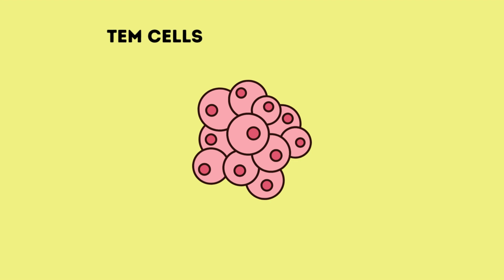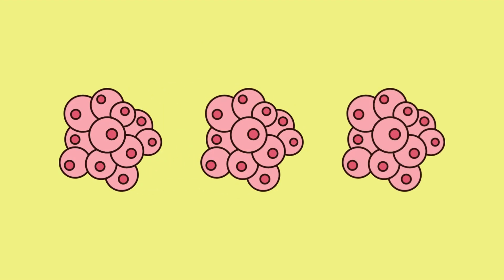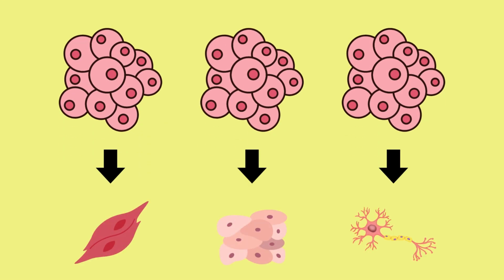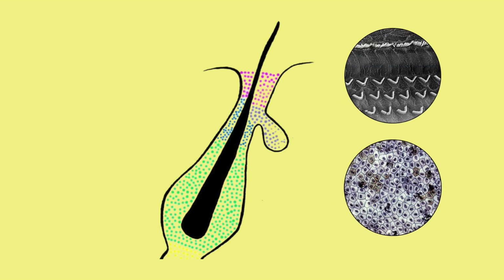Let's shift our focus to stem cells, which stand out due to their remarkable ability to divide and transform into a variety of different cell types. Unlike most specialized cells that lose the ability to divide, stem cells maintain this potential throughout life. You can find them in specific areas called niches, where they play a role in regenerating hair and skin cells.